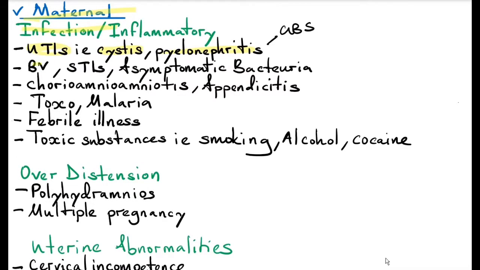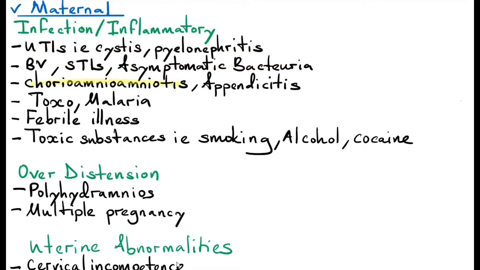Genital tract infections like bacterial vaginosis, sexually transmitted infections like chlamydia, gonorrhea, and asymptomatic bacteriuria. Asymptomatic bacteriuria is where the organism is growing in the urinary tract, but the patient does not present with signs and symptoms of a urinary tract infection. So the common genital tract organisms are beta hemolytic streptococcus, bacteroides, mycoplasma, and ureaplasma.